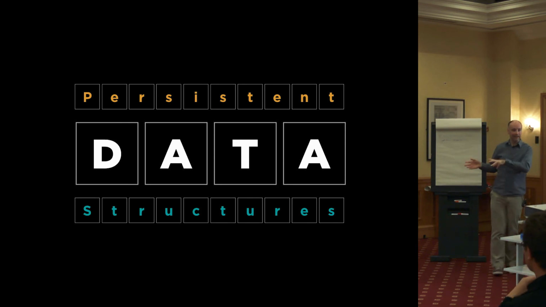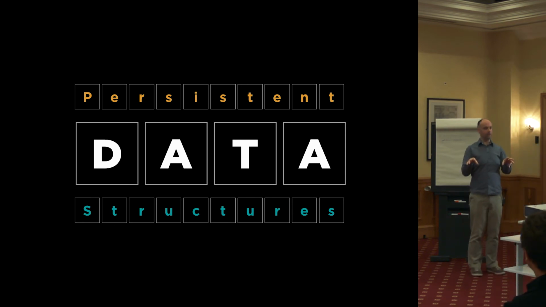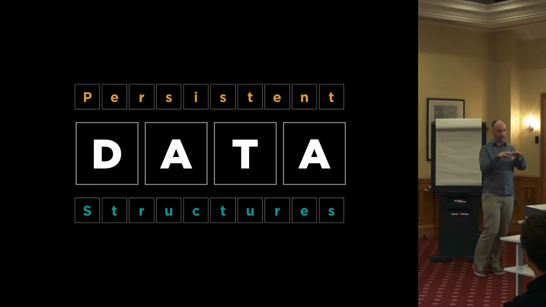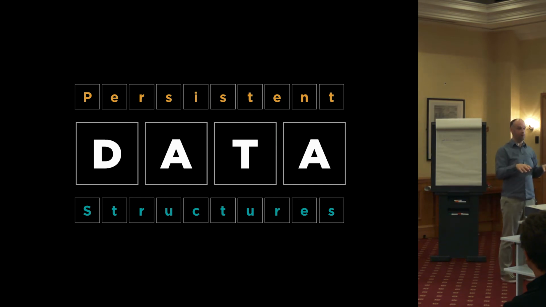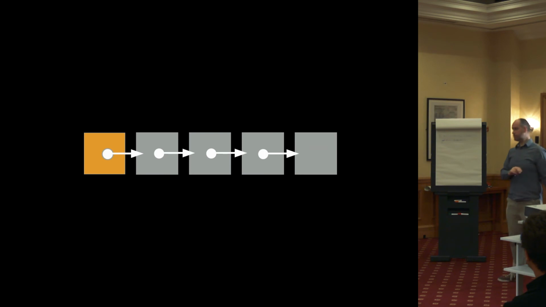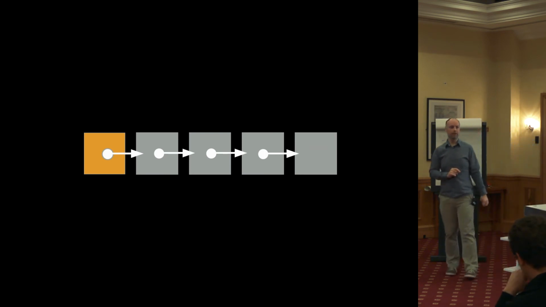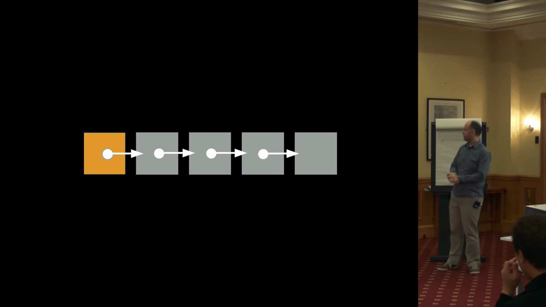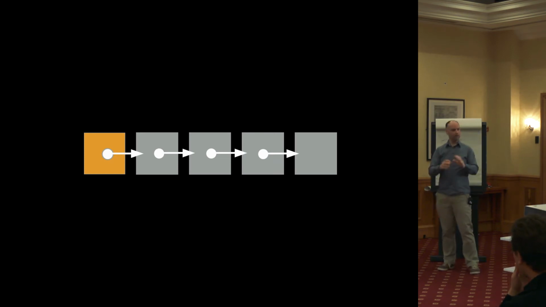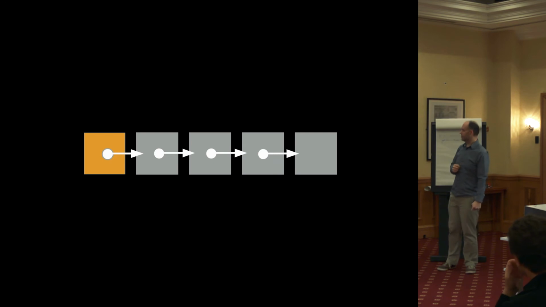But the trick in this technique is in making that efficient. So when you take a copy, you actually share all of the common state, or as much of it as you can. And that's what these techniques are about. So to illustrate that in the simplest form is with a singly linked list. So sure you know how a singly linked list is implemented, but again, just to recap, in the context of persistent data structures now.